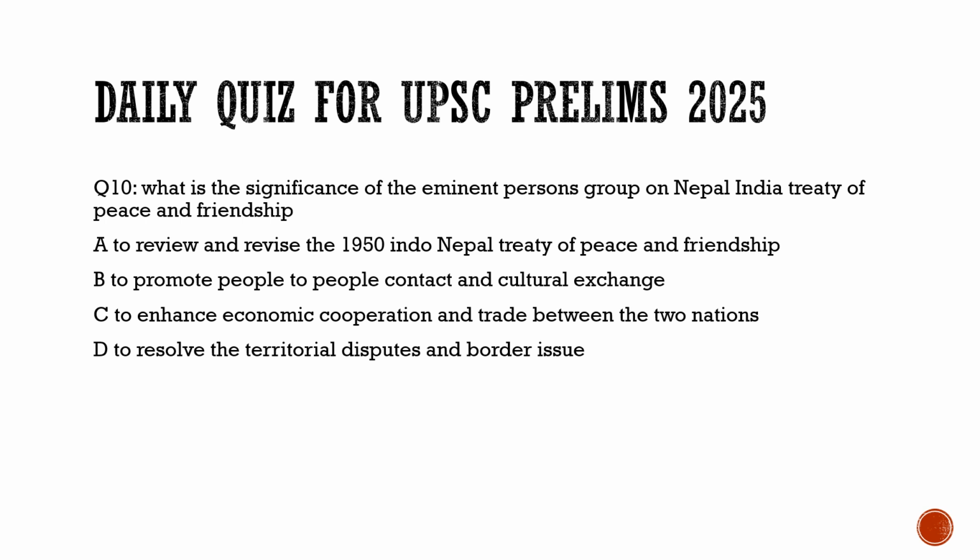So for the question number 10, the option A is the correct option, because you know why they are asking to revise it, because the dynamic of geopolitics had changed right now, so they wanted to revise this treaty between India and Nepal, that is the Treaty of Peace and Friendship. So for the question number 10, the significance of the eminent persons group on Nepal India Treaty of Peace and Friendship is to review and revise the 1950 Indo-Nepal Treaty of Peace and Friendship.